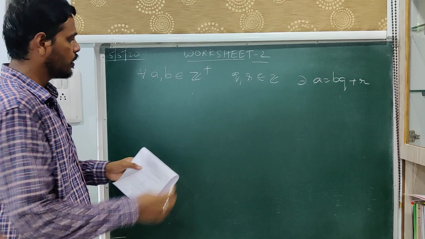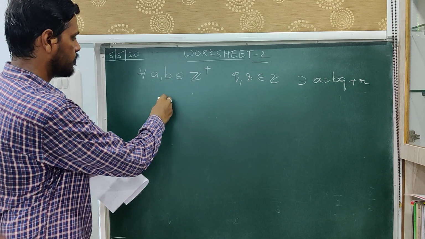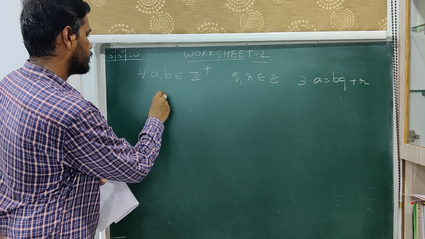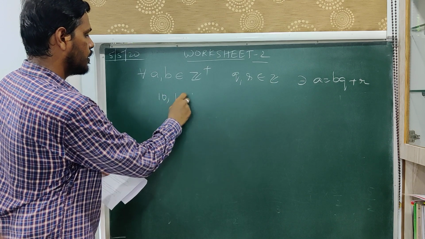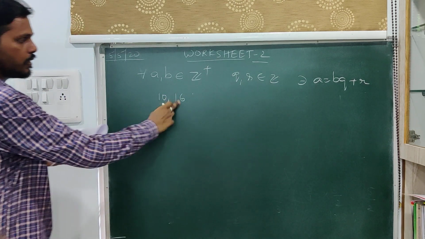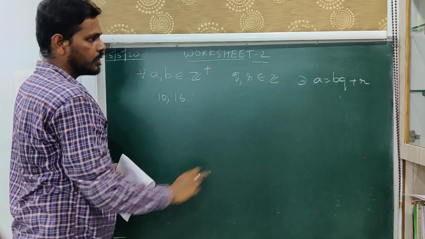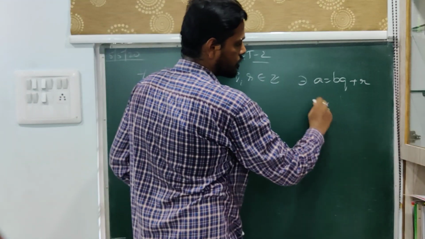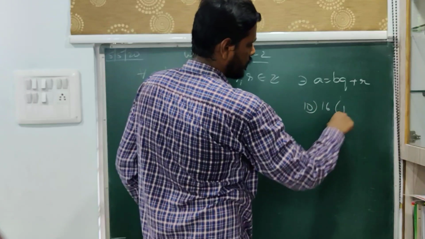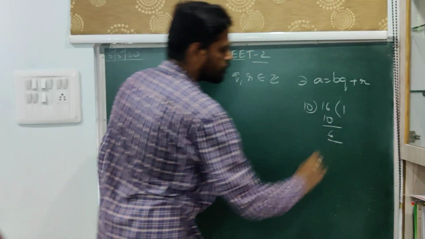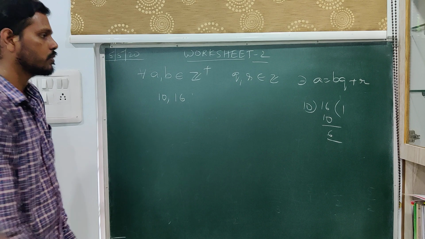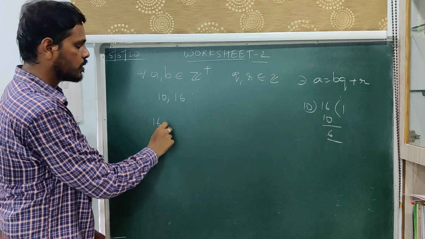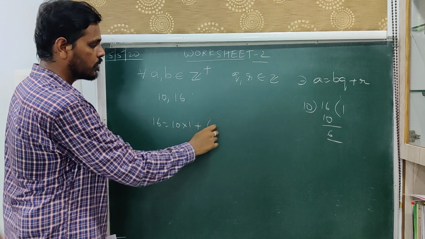Suppose the two numbers are 10 and 16. Now these are two positive integers. Divide 16 by 10. So 16 divided by 10, what do you get? 10 once, and the leftover remainder is 6. So 16 is equal to 10 into 1 plus 6.